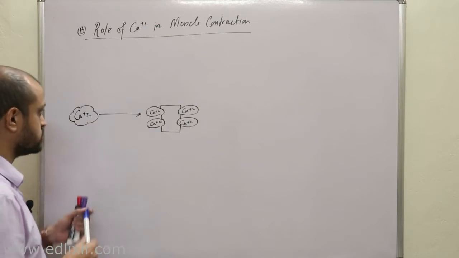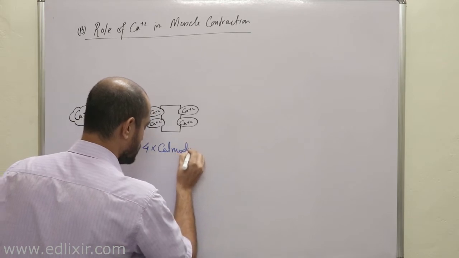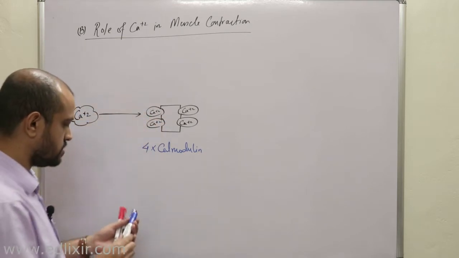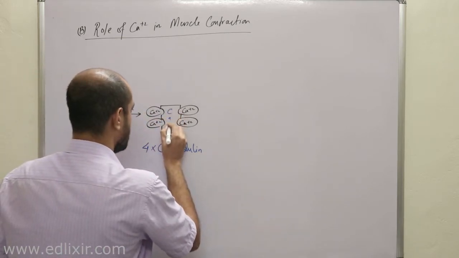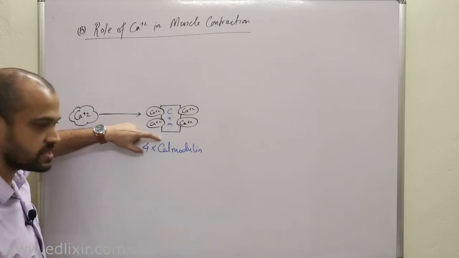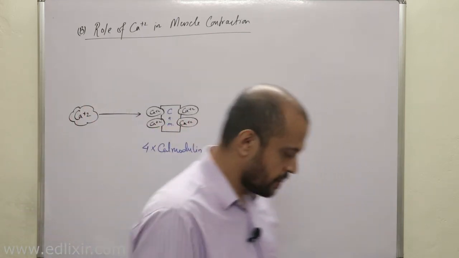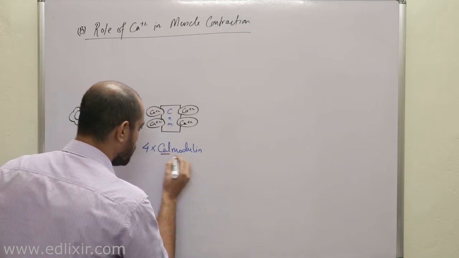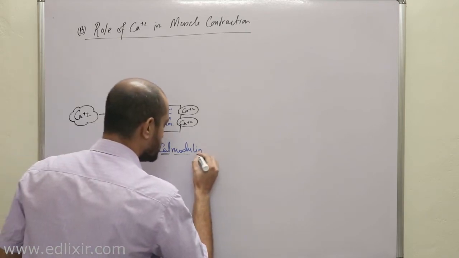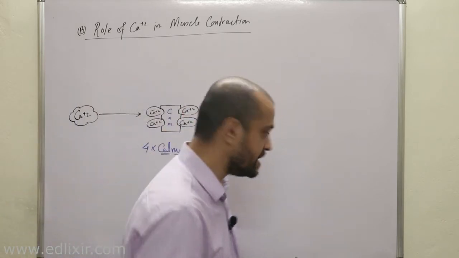binds with calmodulin, there are actually 4 calcium binding with 1 calmodulin molecule. Okay, now listen, why is this protein called calmodulin? This is your calmodulin. This is because this cal stands for calcium, modulin means this is a calcium modulated protein. And most of the things that end with in are actually proteins, right?